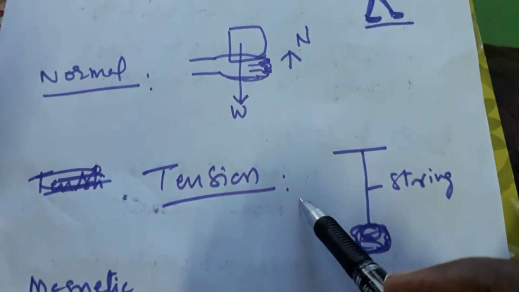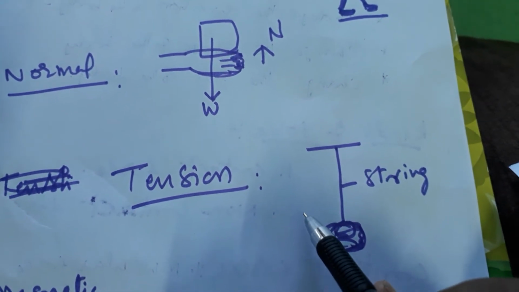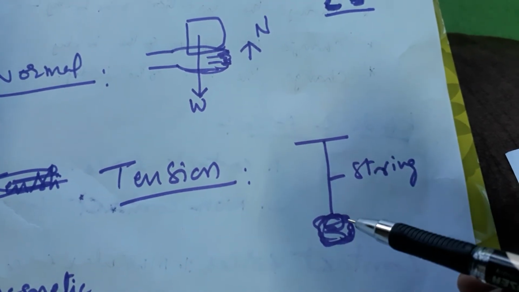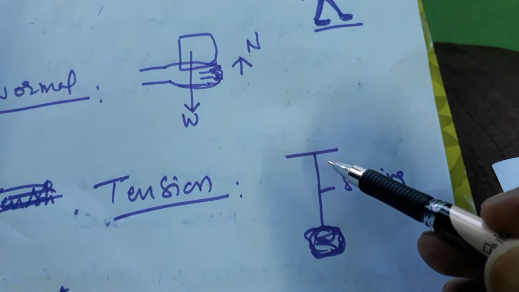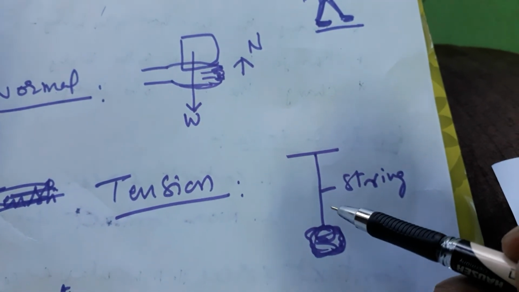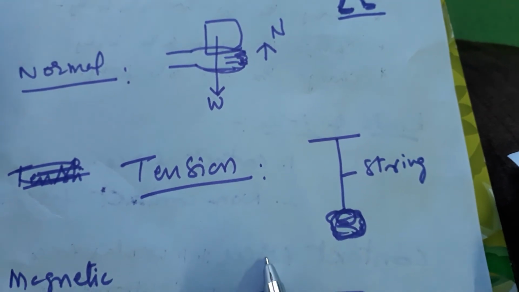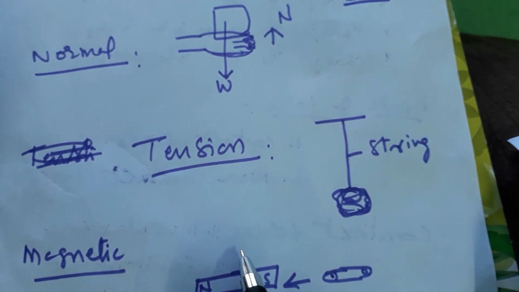Next, this is also contact force. Tension. Tension means a force acting on the string due to a hanging weight. The string will stretch. The stretching of the string is called tension. That means the force acting on the string is called tension. This is also an example of contact force.